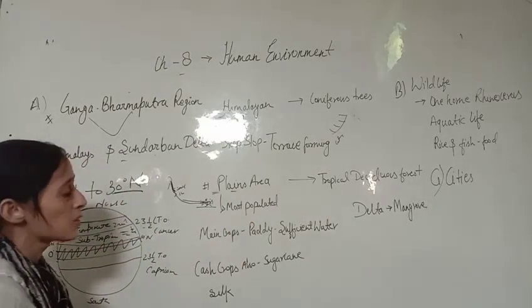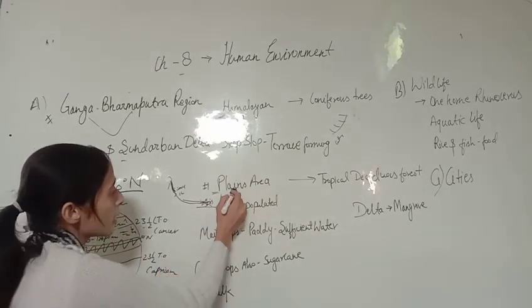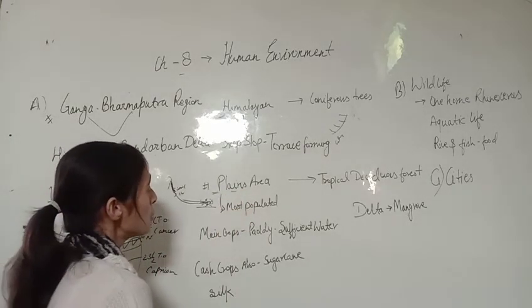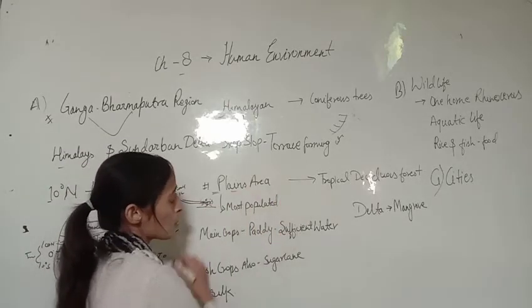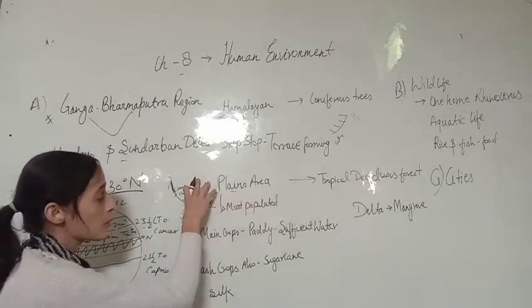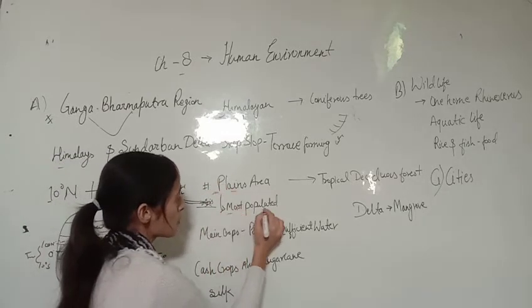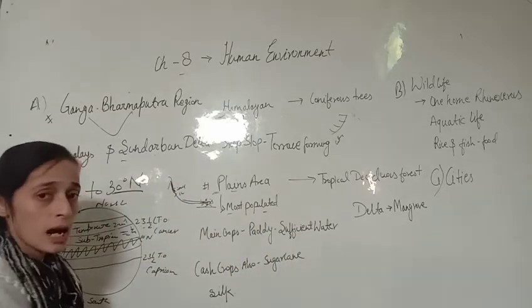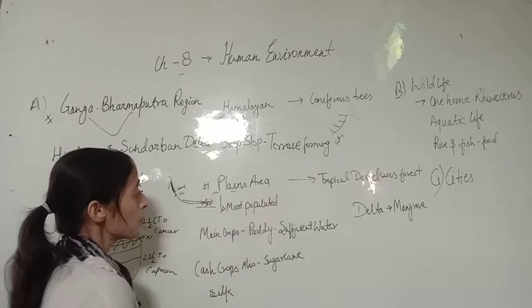Like UP, Punjab and all of north India, that area comes in the category of plains. Because rivers flow in the plains, the soil is very fertile and water is always available. These factors are responsible for the largest agricultural production, which happens on a large scale due to the flat land.